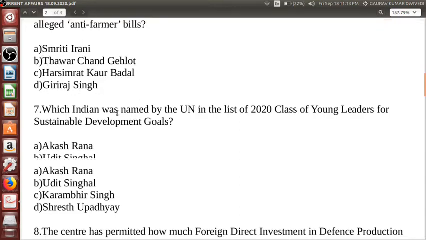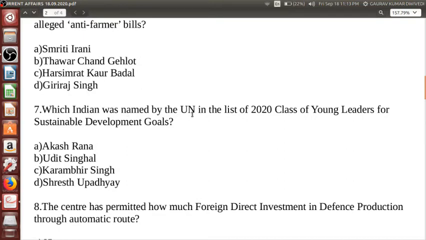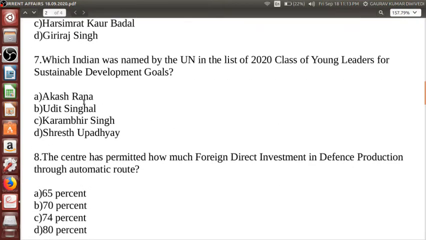Singh. Okay. Which Indian was named by the UN in the list of 2020 class of young leaders for sustainable development goals? Akash Rana, Udit Singhal, Karambir Singh, and Shreshth Upadhyay. Okay. And I hope this was there in yesterday's newspaper only.